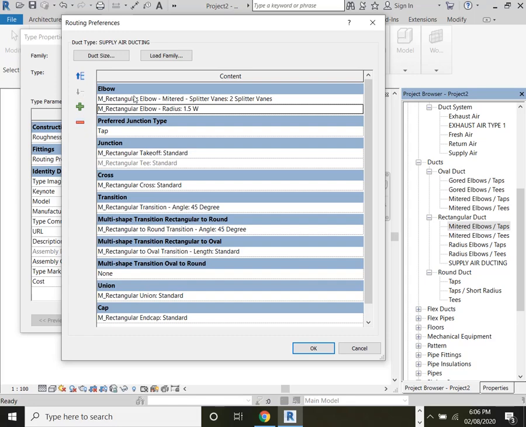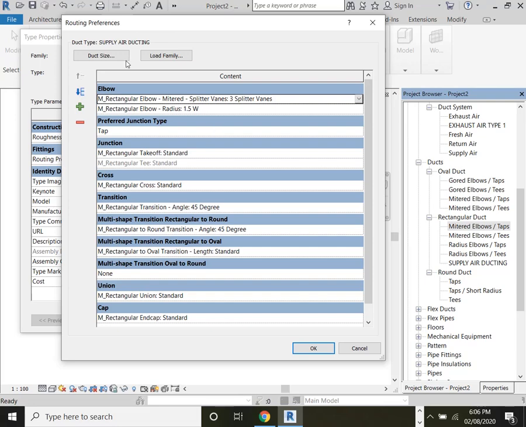When you draw a duct, the type of elbow used will be decided based on the routing preferences. Then preferred junctions are there. Then you will have cross sections and transitions. You can fill this in and select whatever you need. This also I will explain when I start drawing a duct, or when I start drawing a sample. Then you will understand this more.